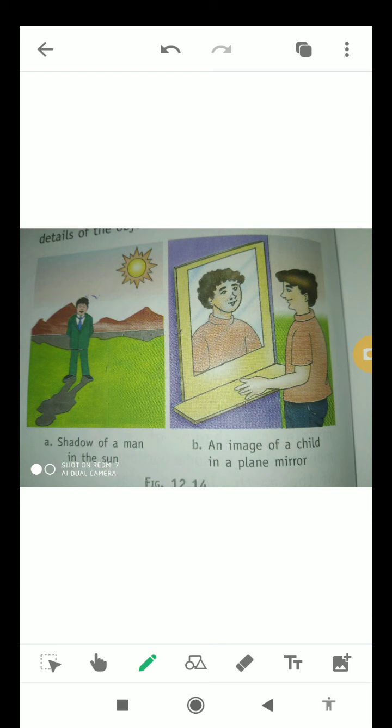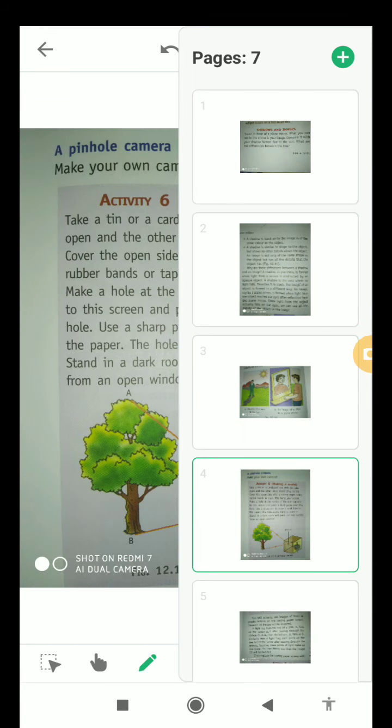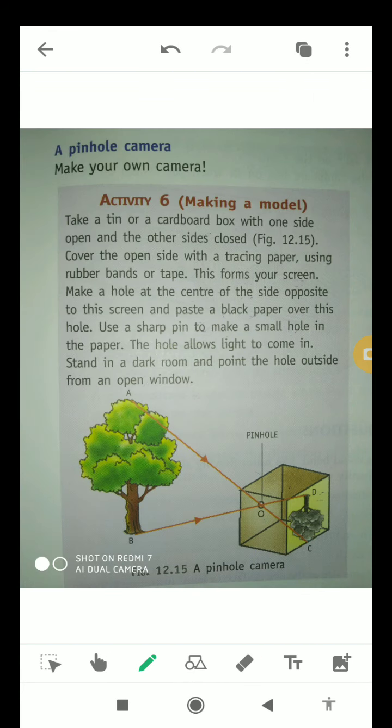Okay, so as you can see clearly, the shadow of a man in the sun is black and does not give any detail of the object, but in the image the same face and the color can be seen. Now the next slide.